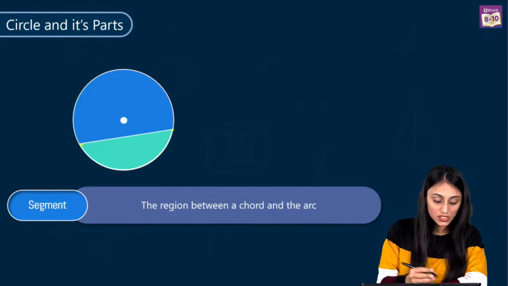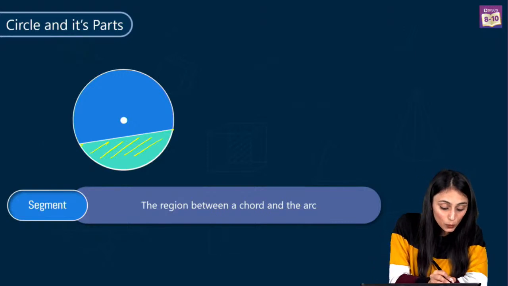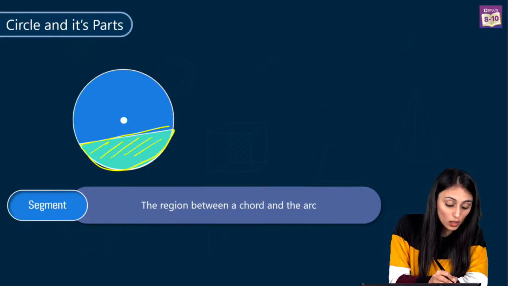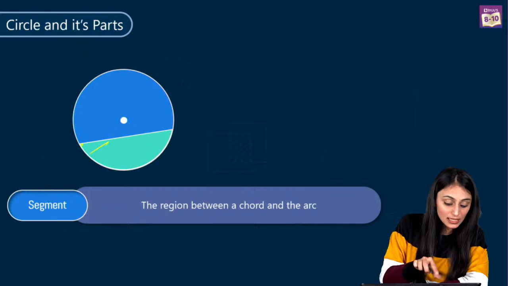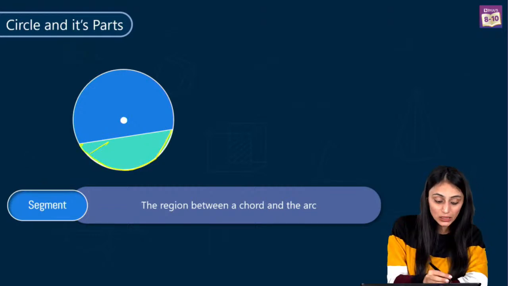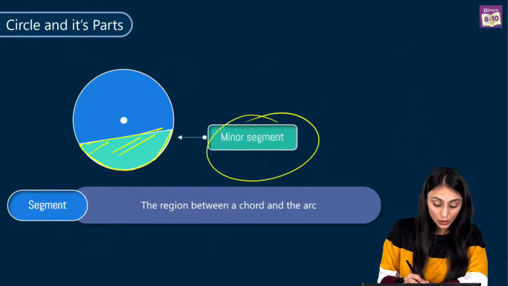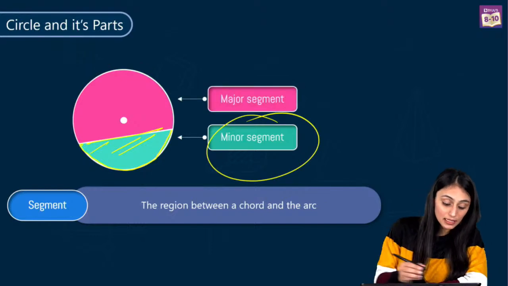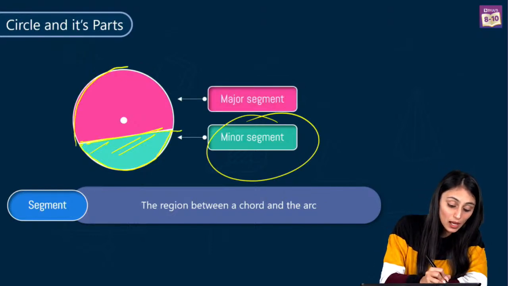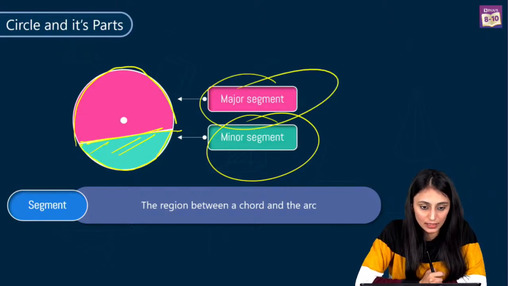Yes. So what we see here is that the region shaded over here in green is the region between the chord and this arc, and we call it a segment. Now since we can see that this is the minor arc of the circle, the region between the chord and the minor arc we call the minor segment. Now you can see this region highlighted in pink. This is the region between the chord and the major arc, so we call it a major segment.